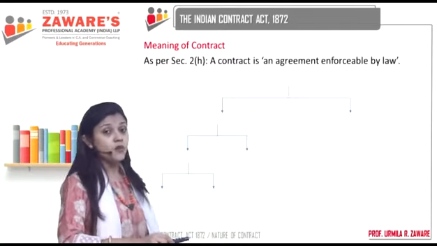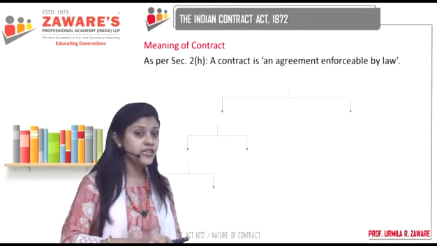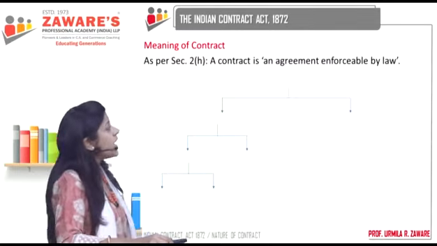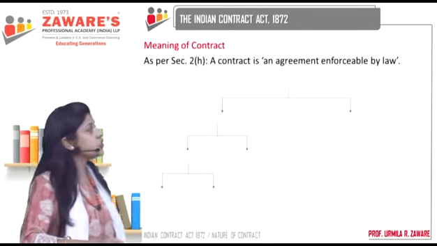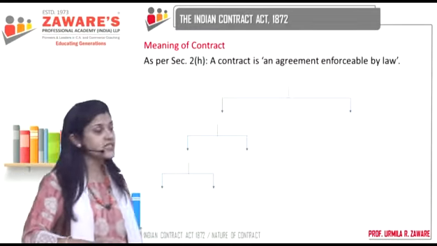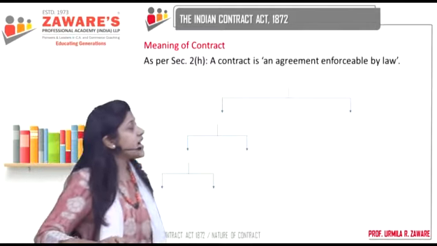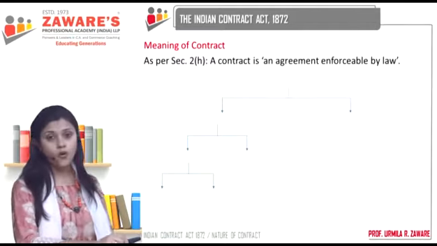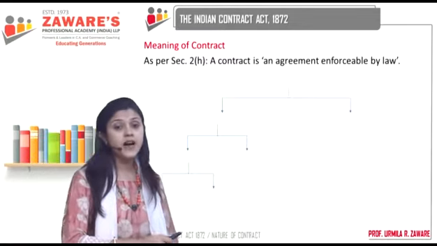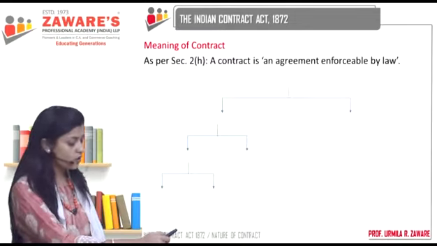As I told you, from section 2 begin the definition and interpretation, correct? So we have section 2H, which is giving us the definition of contract. And what is it? A contract is an agreement which is enforceable by law. Enforceable by law means what?